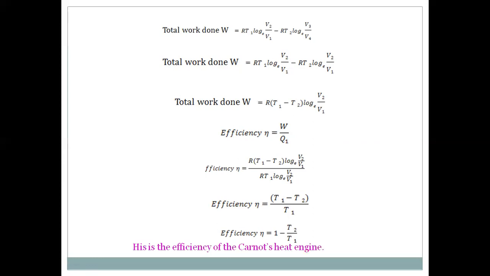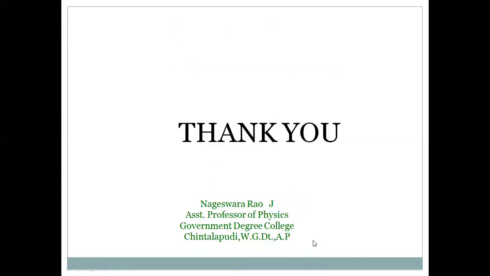This is an ideal engine, not available in reality. The efficiency depends only on the temperatures of the source and sink. It does not depend on the working substance. If the temperature of the sink T2 is equal to 0, the efficiency eta is equal to 100%. But in actual practice, no engine with 100% efficiency is possible until now. So this is the ideal efficiency of the Carnot heat engine.